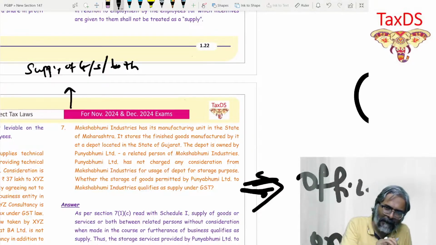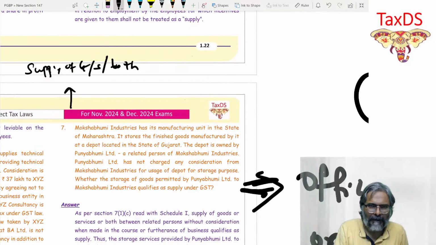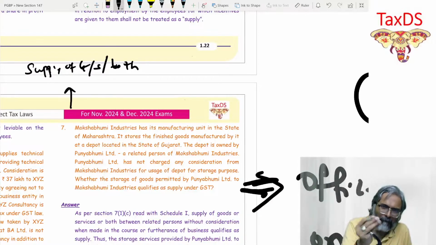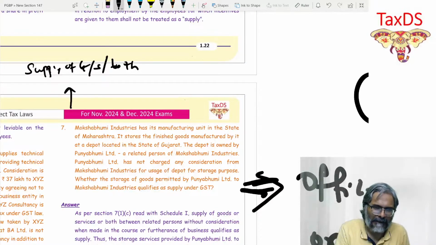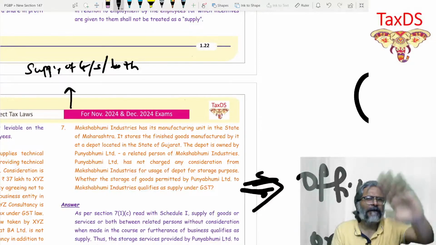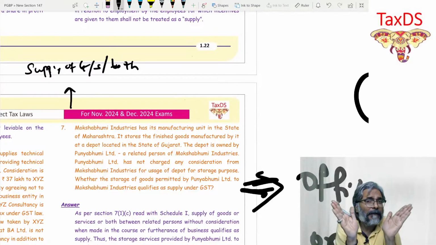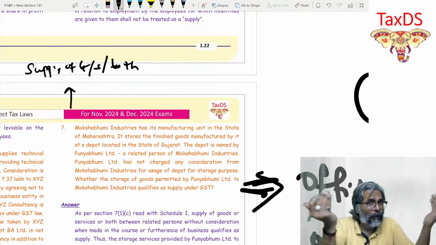Whenever you use the word supply, if it is only for supply of service, like for example, for import of service, we know it is only for service. But for all the remaining part, majoritarily we know it is for goods as well as for service. In some cases, it is only for goods, like for example, business asset, only for goods. So we are aware of it. But in the other cases, which is only supply, like 7(1)(a), use only supply.